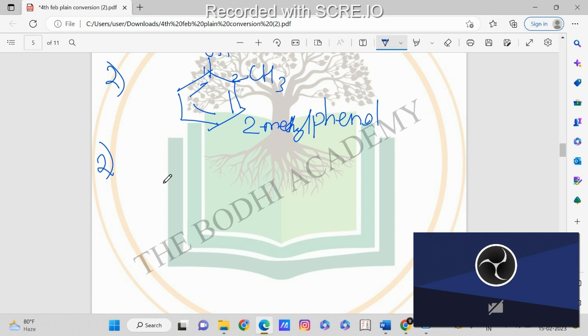1, 2, 3, 4, 5, 6. Hex means 6 carbons. Now 2-ene means what? 2-ene means the double bond is at the second position. So this is the first position, this is the second, so the double bond will be here. Now we will write the rest of the carbons.